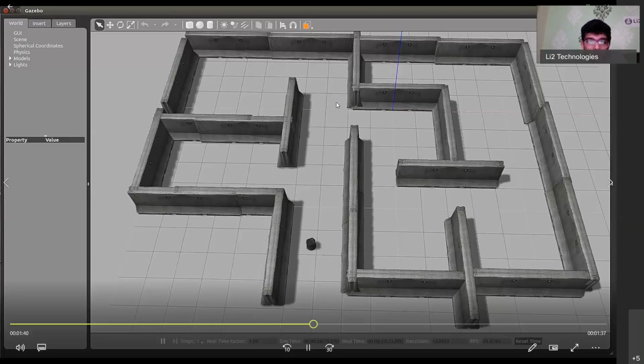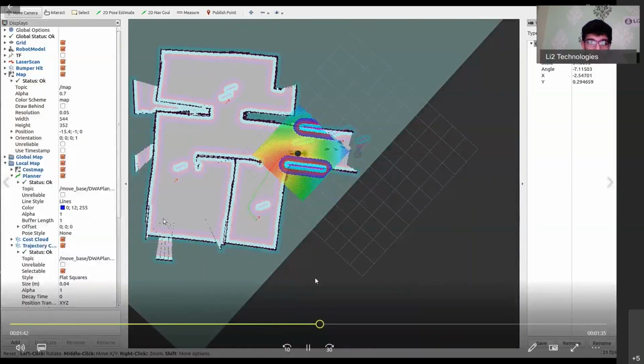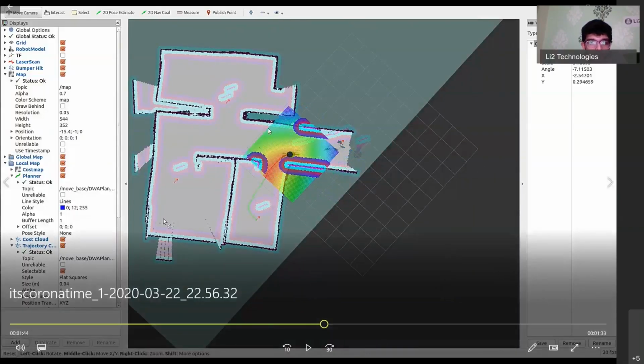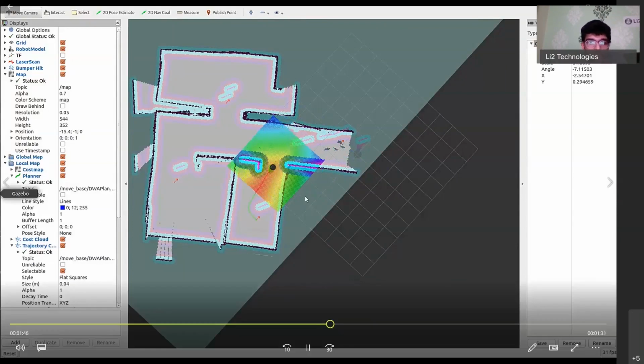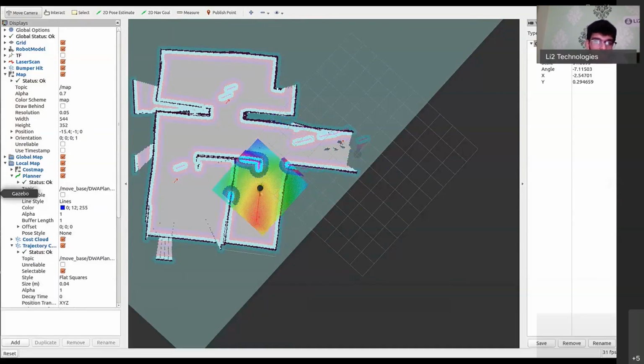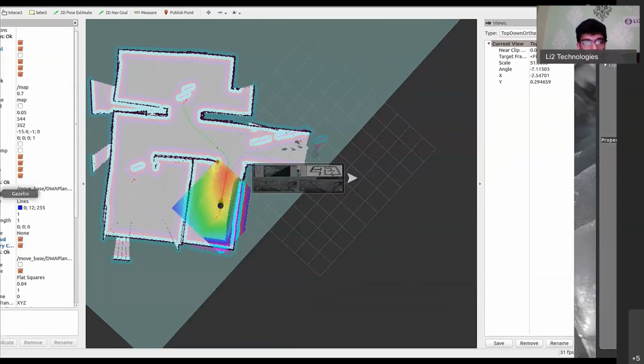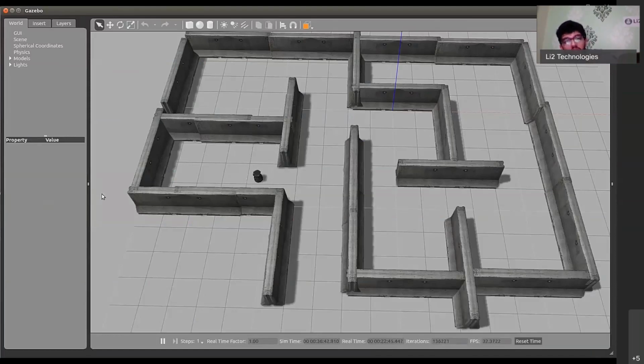I'm just briefly going over this because of the shortage of time, so let me give you an overview of what's happening here. This is a cost map that is being generated, and you can see here in green and red the path which is followed by the robot in order to go from here to here. The green path tells you the path that the robot has to follow. There's constant communication happening between the local and global planners to make sure it gets there. You can see there is always a constant modification of the short-term path, because the local planner is changing what its path needs to be at every instant of time, and what you're seeing there is again being reflected in the Gazebo environment.